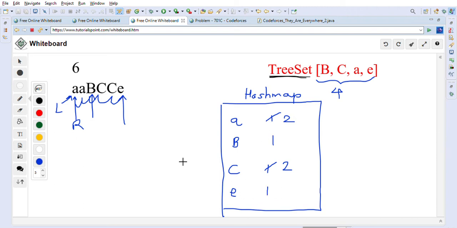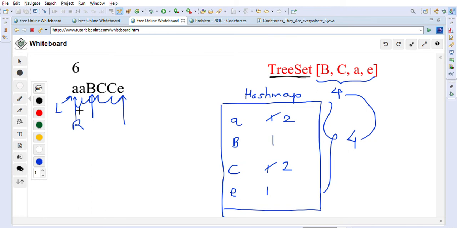At this time, when we enter E with frequency 1, the size of the hash map becomes equal to the TreeSet. The hash map also has size 4, and the TreeSet also has size 4. So in this case we will calculate the length of the string.